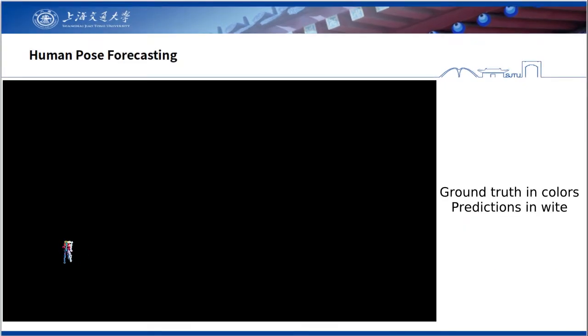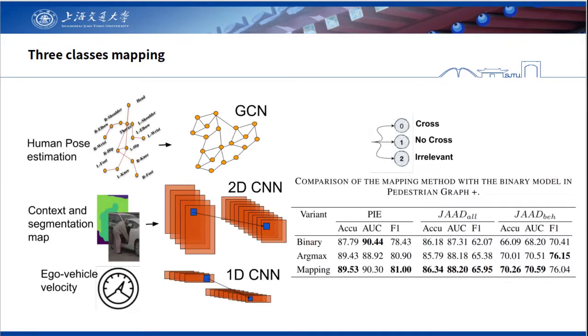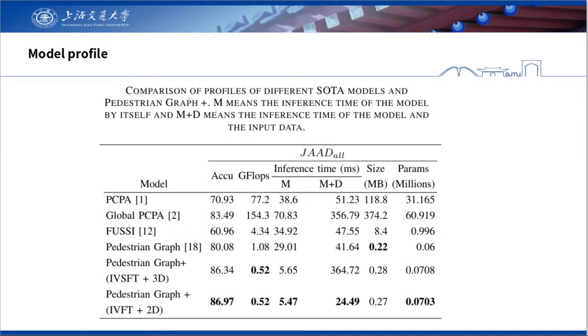We also develop two techniques that increase the accuracy of the model without affecting its inference time. The first is the use of human pose forecasting, which predicts the next 30 frames. The second technique is the use of three labels: crossing, non-crossing and irrelevant, which are then mapped. Pedestrian Graph Plus achieves performance comparable to other state-of-the-art models, but with much lower computational cost and inference time in comparison.